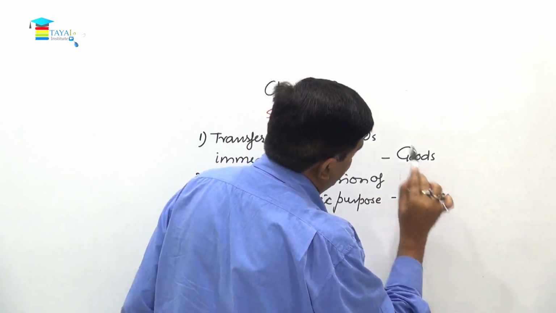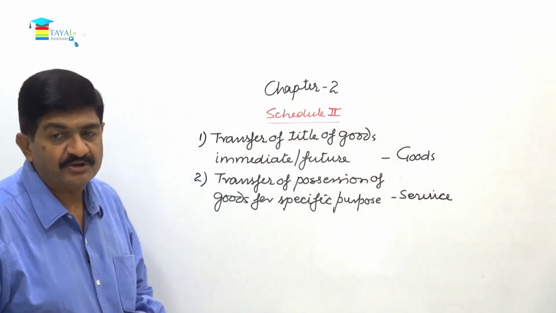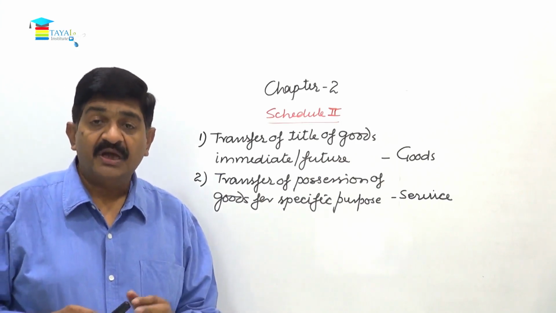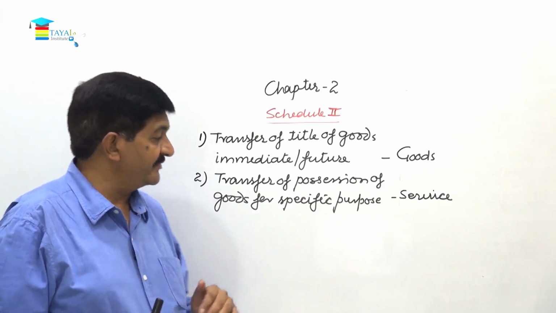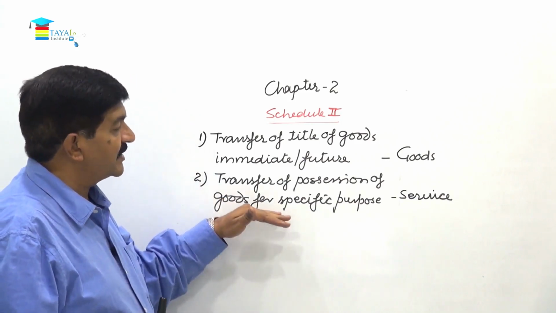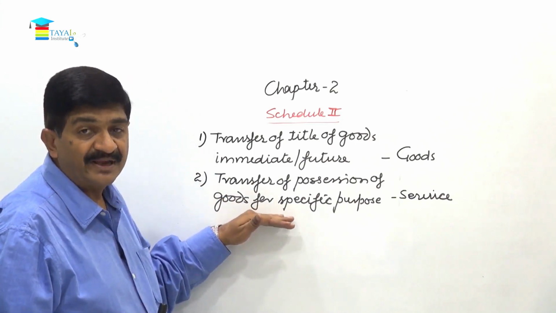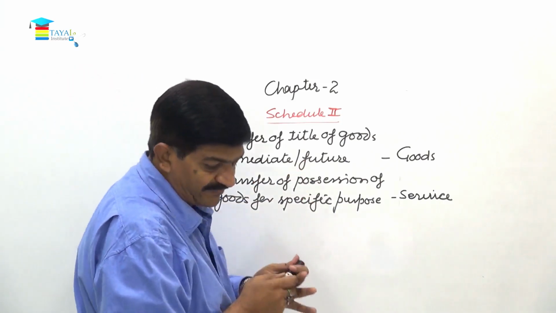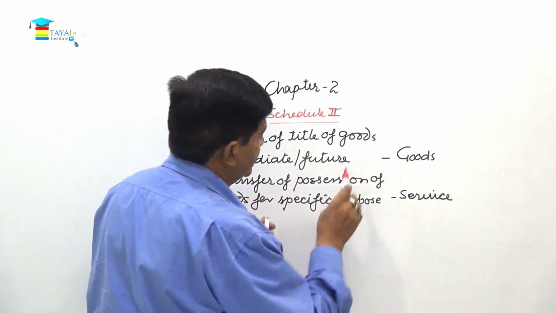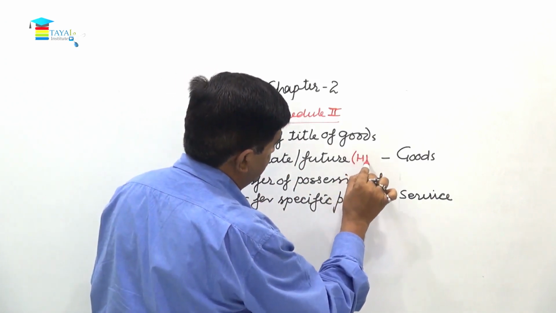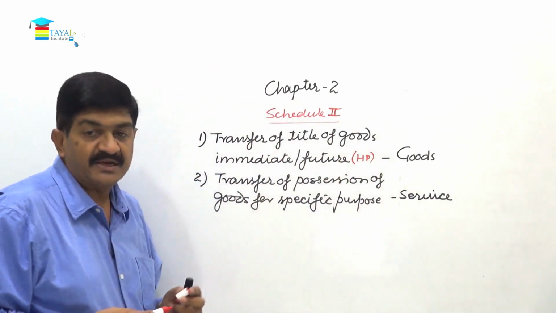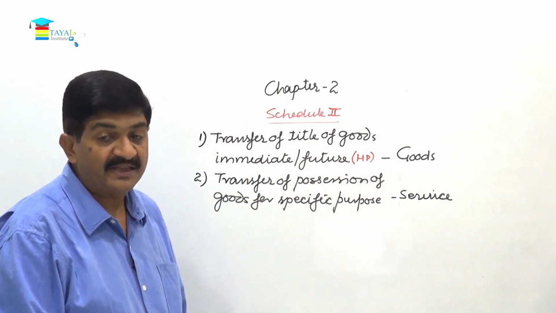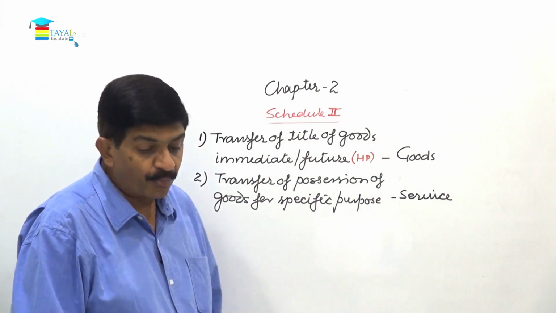Here the title is not being transferred, exclusive right to use is not being transferred. What is transferred is possession, and that too for a specific purpose. So rentals are covered here, lease is covered here, right? This is hire purchase. So if you wish to have the addition therein, you can say this is hire purchase, and this is the case of leasing as well as rental both.